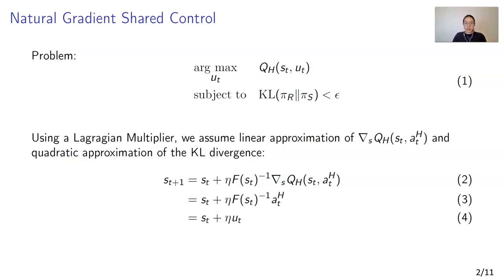This leads to a new control paradigm for shared control using natural gradient ascent. The state of the shared control system is updated using the previous state plus the inverse Fisher matrix times the gradient of the action value function with respect to the state, scaled by the step size eta. Predicting a user-specific action value function can be challenging due to interpersonal differences. Instead, we consider the user action at each time step as a rough estimate of the derivative of the Q.